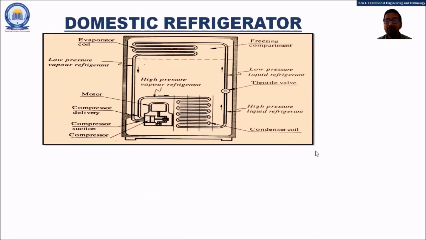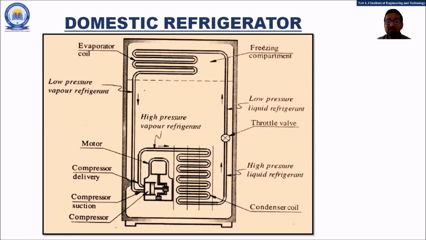Now let us proceed further and understand the domestic refrigerator. This is the refrigerator which we are using in our homes for cooling purposes. So friends, the main components of the domestic refrigerator: the compressor, as you can observe in the image, the compressor suction line, the compressor delivery line.